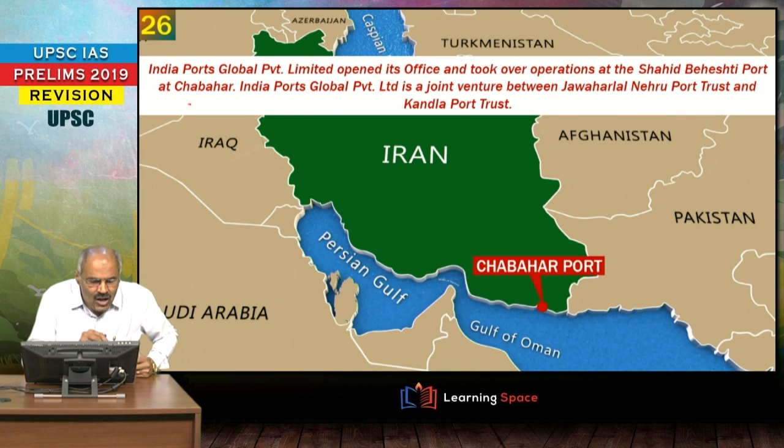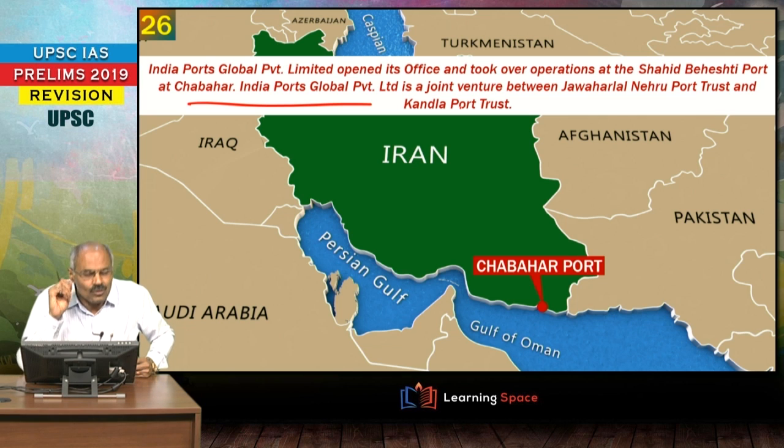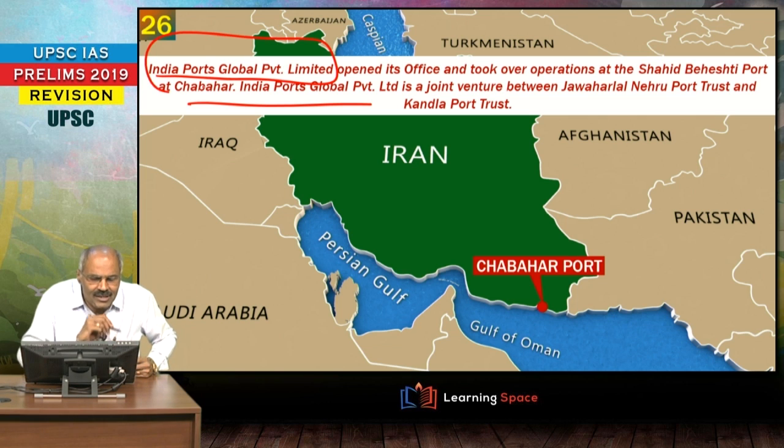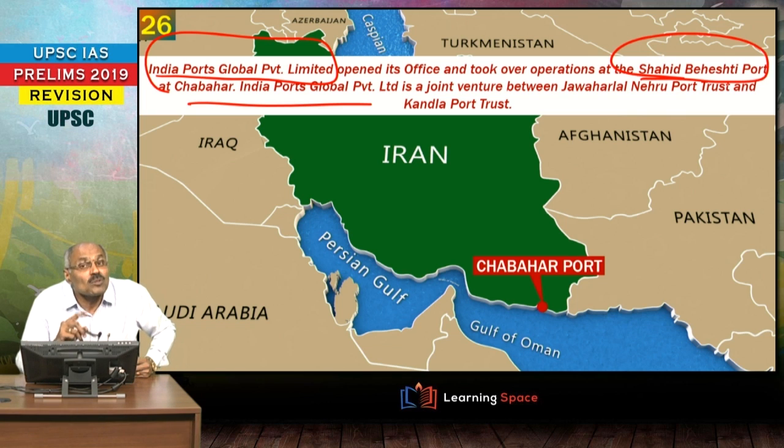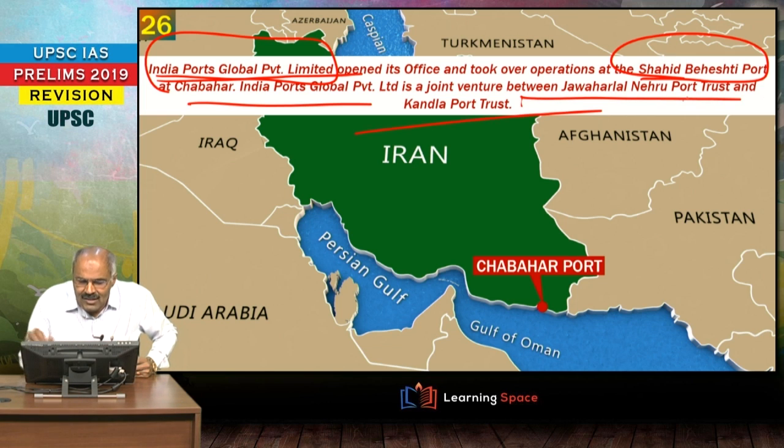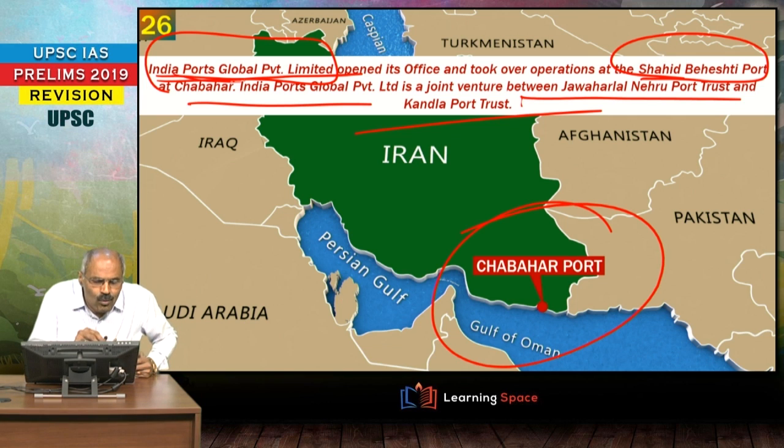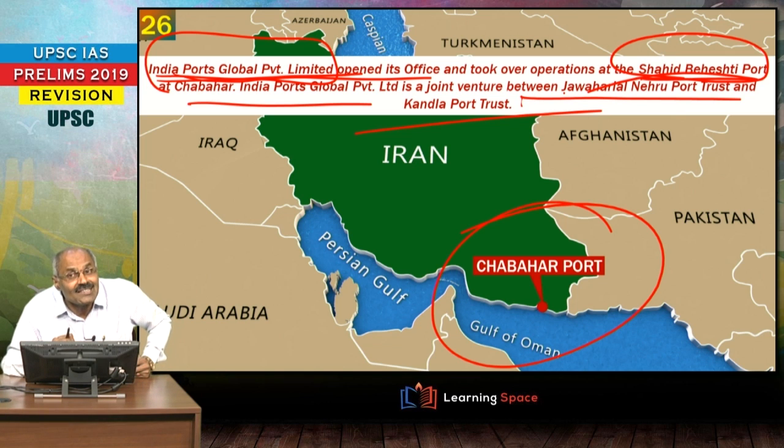Then the Chabahar port, and I would like to tell you one or two important points. India Ports Global Private Limited opened its office, and the name of the port is Shahid Beheshti Port, please don't forget. India Ports Global Private Limited is a joint venture between Jawaharlal Nehru Port Trust and Kandla Port Trust, or Deendayal Port Trust, right? So the government of India announced the commencement of operations at the Shahid Beheshti port, please do not forget, right?